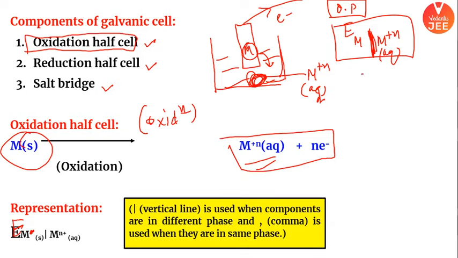You will put a line in between, and what is the point of it? This vertical line explains that there is a phase difference, or metal is in solid state, and your ion of course is in aqueous state. I hope it is clear.